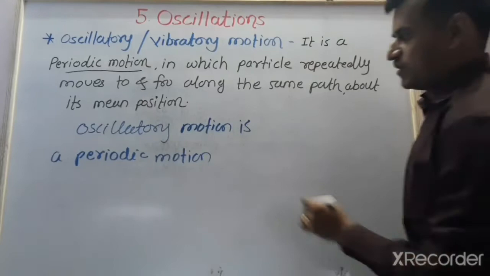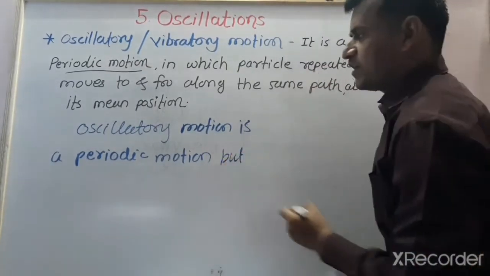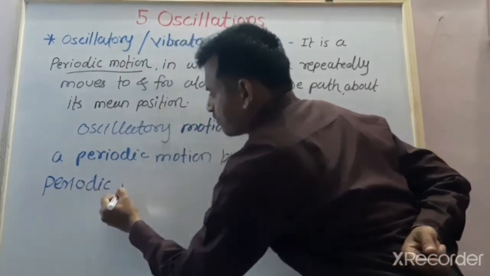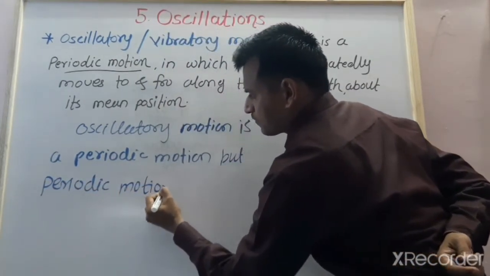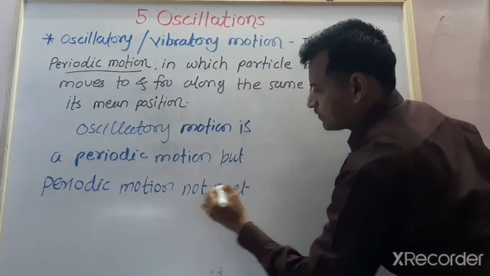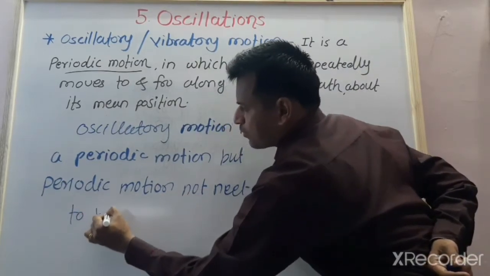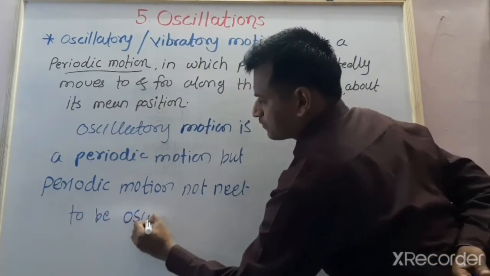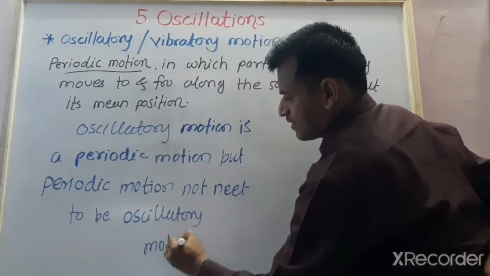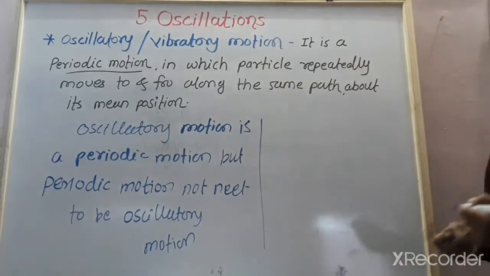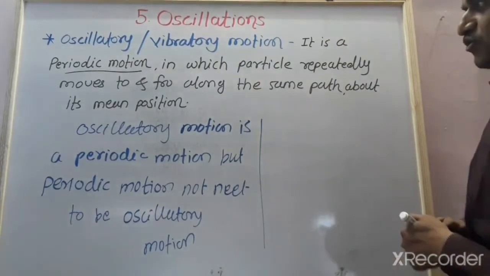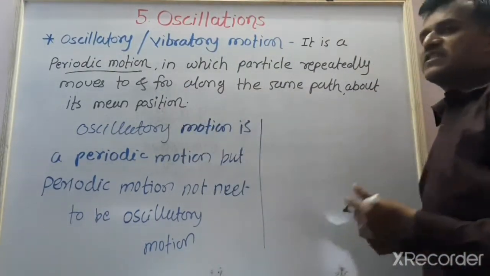Oscillatory motion is periodic motion, but periodic motion need not be oscillatory motion. This is the important note about oscillatory motion. It is very important. The oscillatory motion is a periodic motion. All oscillatory motions are periodic.